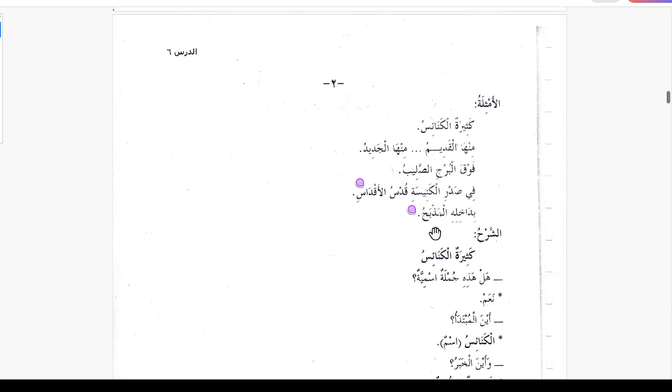Fi Sadril Kanisati Qudsul Aqdasi. In the main area of the church there is a Qudsul Aqdas. Qudsul Aqdas is the Holy of Holies, which symbolizes heaven, so it is something in the church. Bidakhilihi al-Mazbahu, at the entrance is the altar, Mazbah.